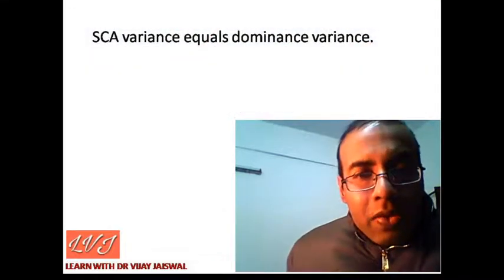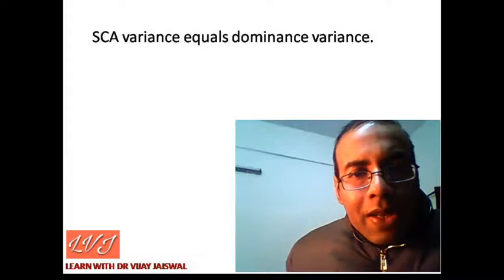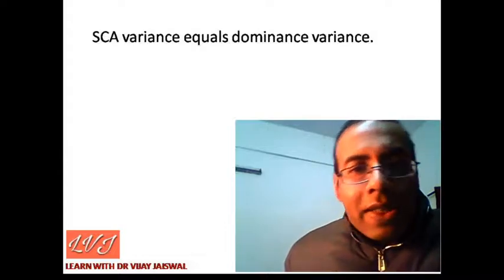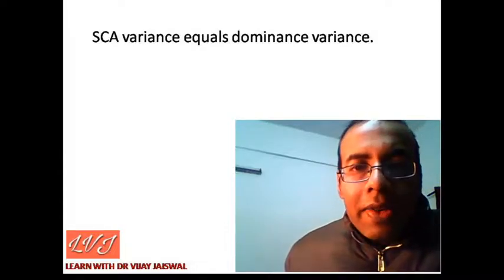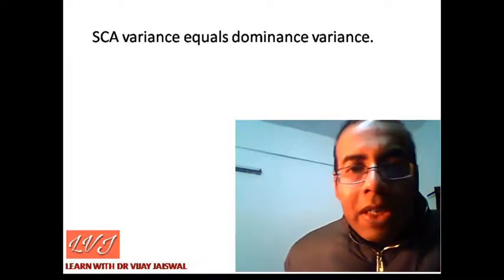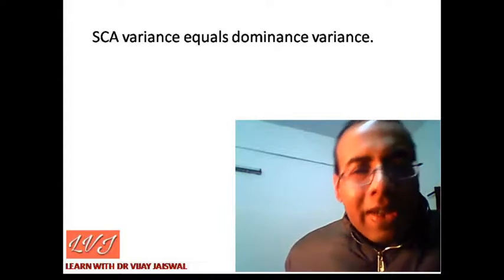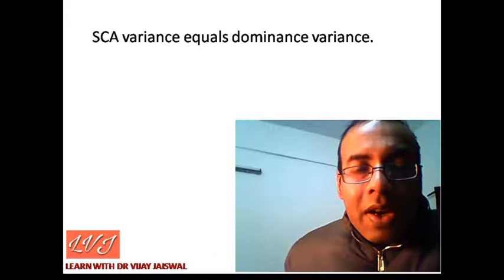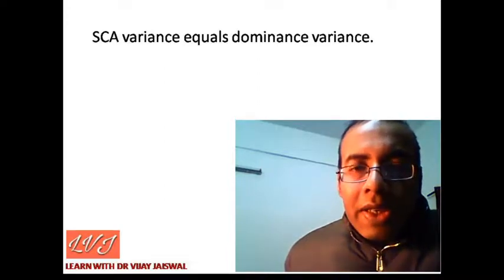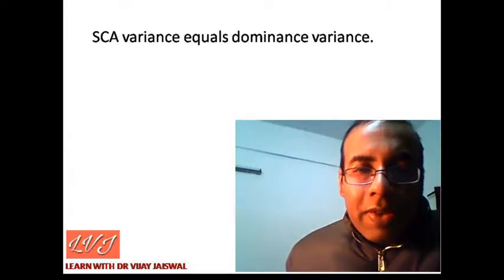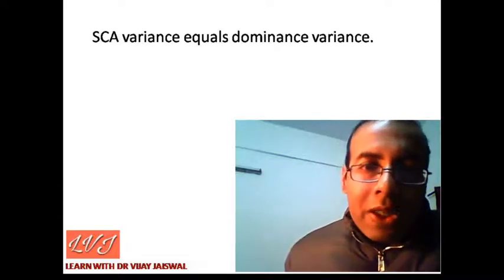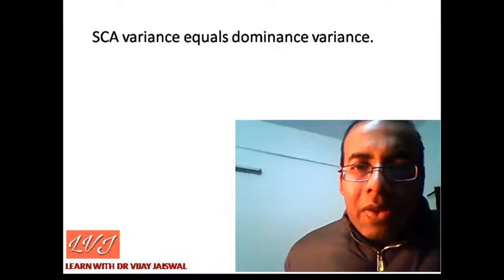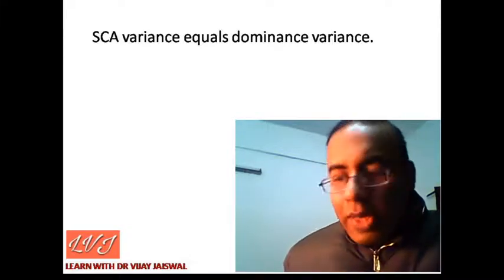One more thing which I want to discuss: specific combining ability variance is calculated as dominance variance. So specific combining ability variance equals dominance variance. In the last video I discussed that general combining ability variance is half of the additive genetic variance. So this is also important. Several times this is asked in the exams: what is the value for the specific combining ability variance? It's simply equal to dominance variance.